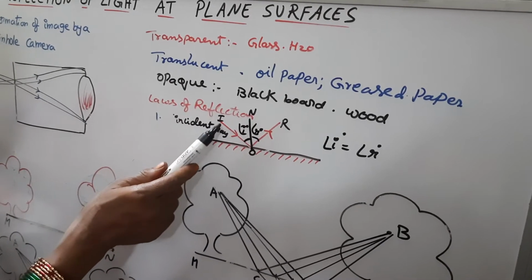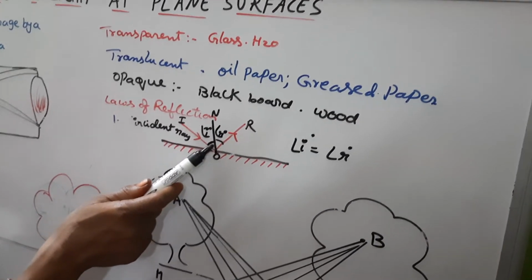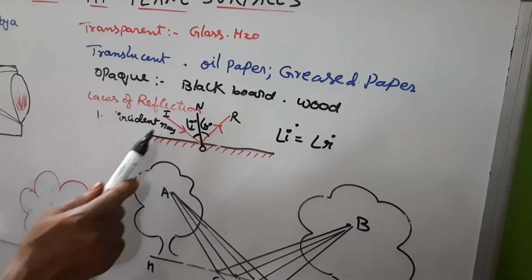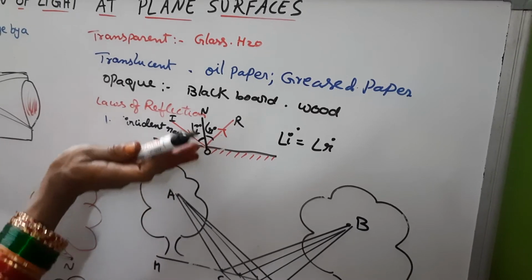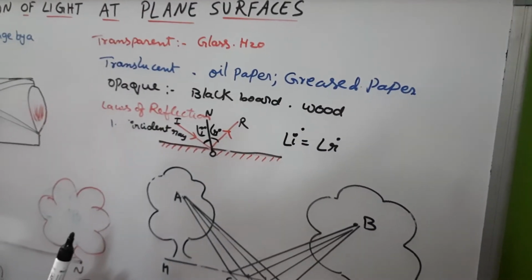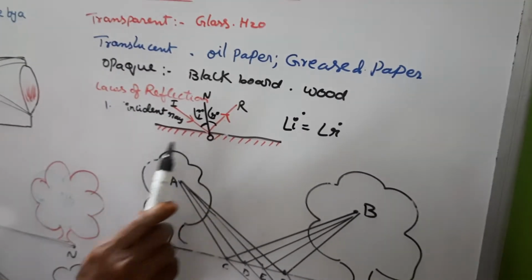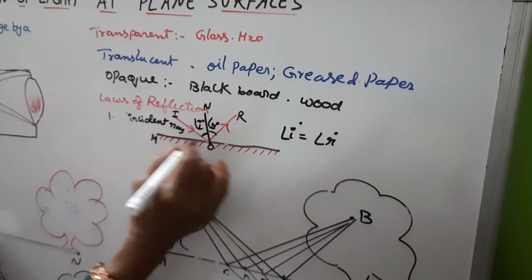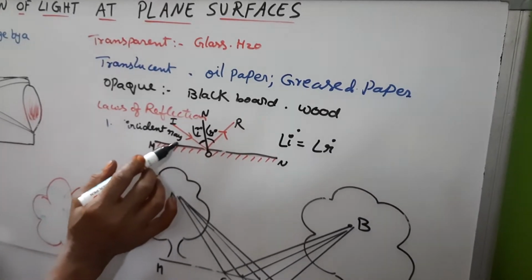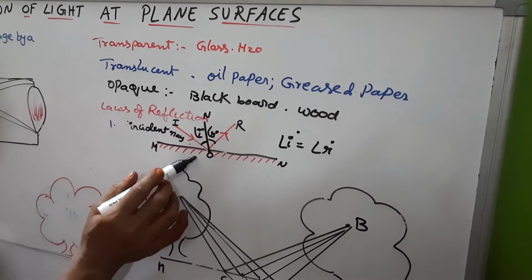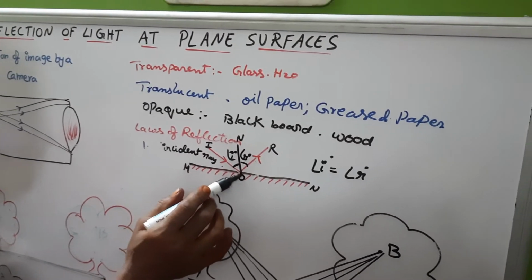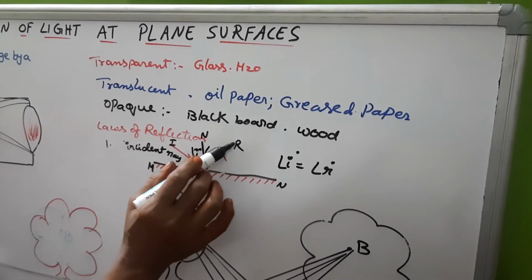The second law states that the incident ray, the normal and the reflected ray, these three lie on the same plane. They lie on the reflecting surface side, they are not coming to the other side. In this diagram, MN is a plane mirror which has the reflecting surface on this side, and silver coating with paint on this side. When the ray is incident on this reflecting surface, it is reflecting in this direction.